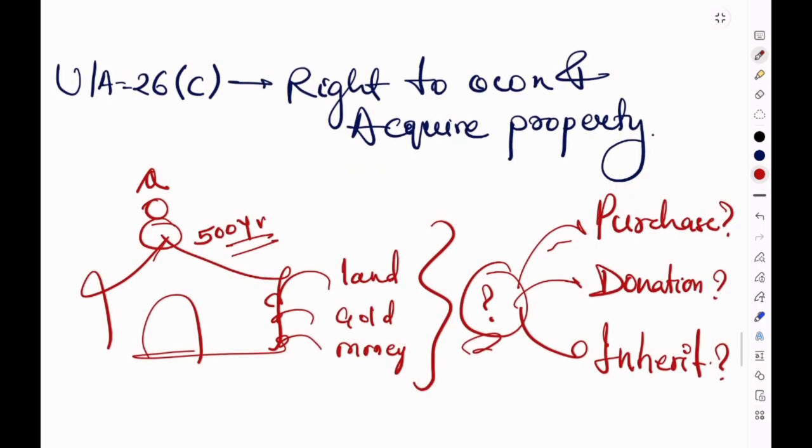So in simple words, Article 26 Clause C guarantees every religious denomination the right to own and acquire movable and immovable property, subject to lawful regulations by the state. Okay, so now we will move to our last clause, that is Clause D.